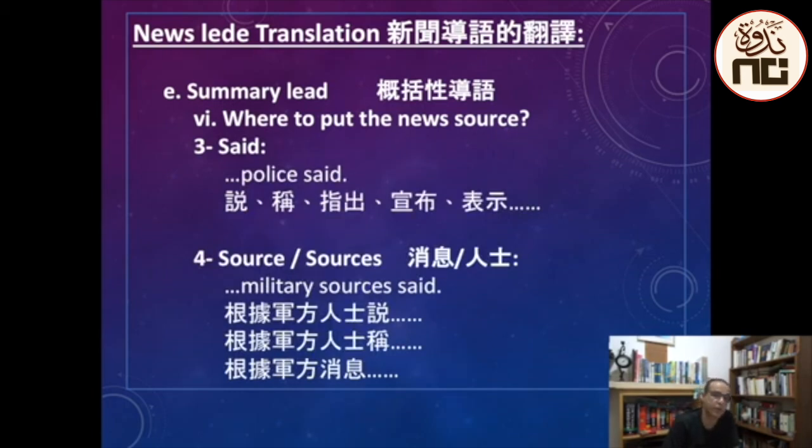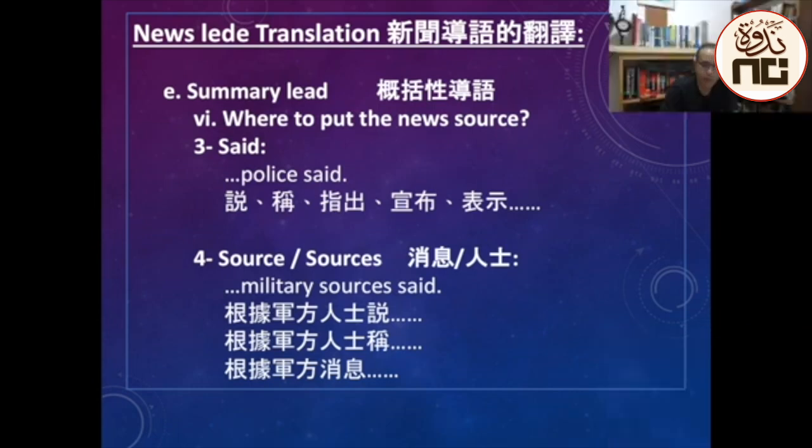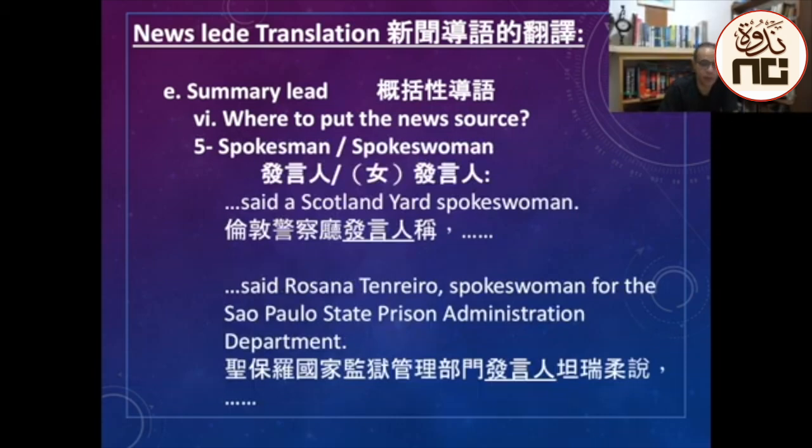The words or the verb "said," "police said": not every time you need to translate it as 说. It can be 说 or 称, 指出, 宣布, 表示, and so on. Source or sources can be translated as 消息 or 人士. Military sources said, 根据军方人士说, 根据军方人士称, 根据军方消息. Spokesman, 发言人. Spokeswoman, you don't need to translate it as 女发言人. Spokeswoman also can be translated as 发言人.